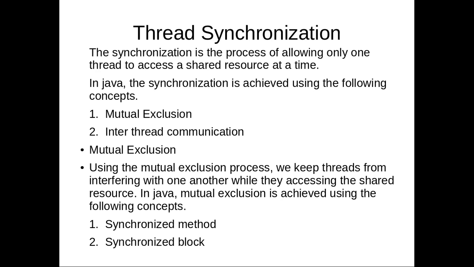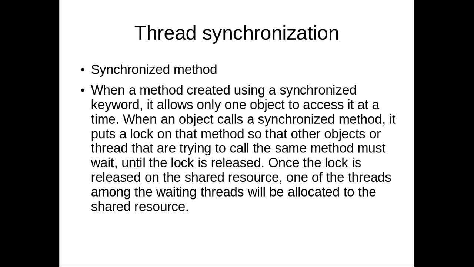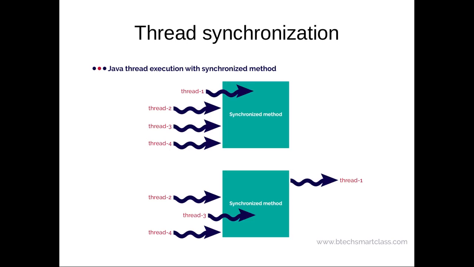In Java, mutual exclusion is achieved using the following concepts: synchronized methods and synchronized blocks. A synchronized method, created using the synchronized keyword, allows only one object to access it at a time. When an object calls a synchronized method, it puts a lock on that method so that other objects or threads trying to call the same method must wait until the lock is released. Once the lock is released on the shared resource, one of the waiting threads will be allocated the shared resource. So this is a pictorial representation of that.